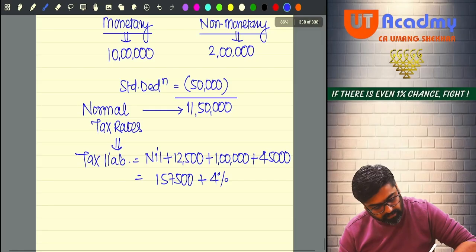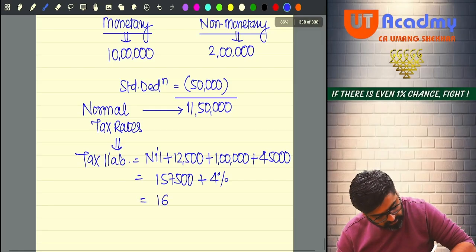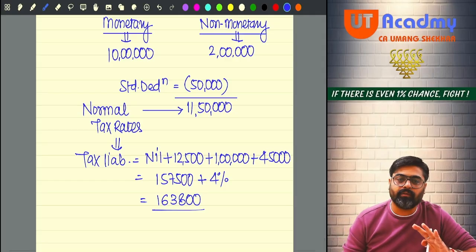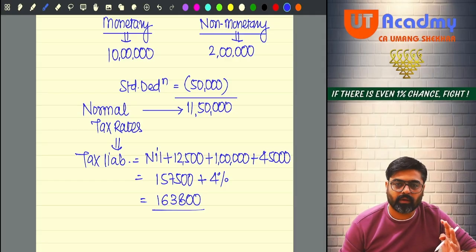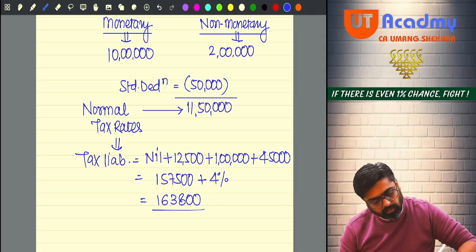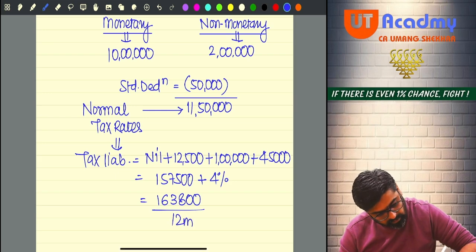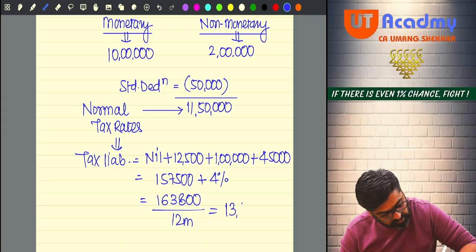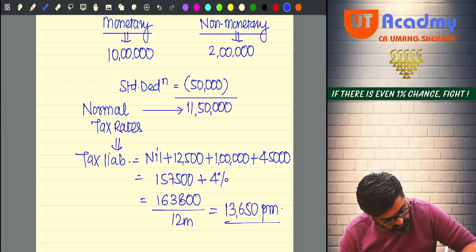Okay, so it comes to 1,63,800. Everyone, now this salary will be given to you by the employer for 12 months. Okay? So we will divide it by 12 months. So divide by 12, you are going to get 13,650 per month as your TDS.